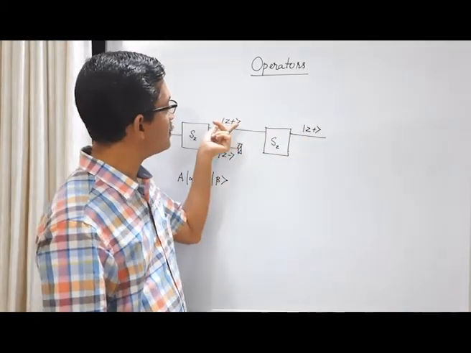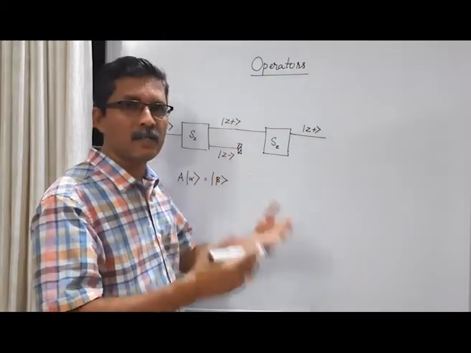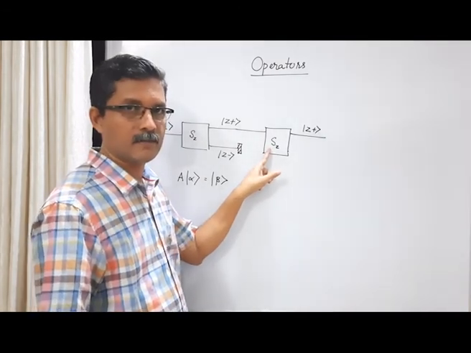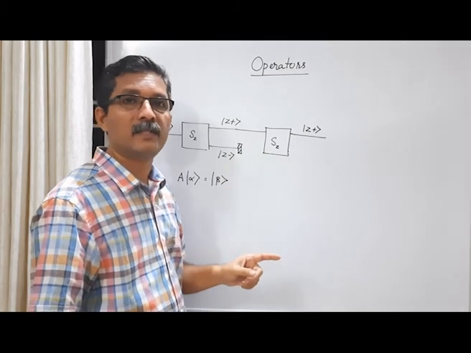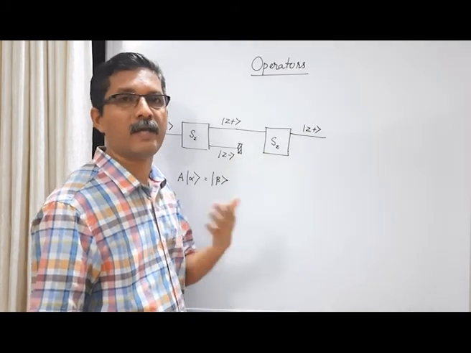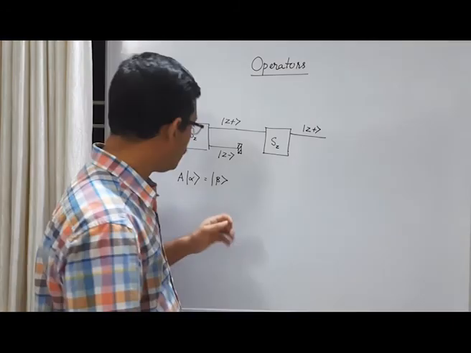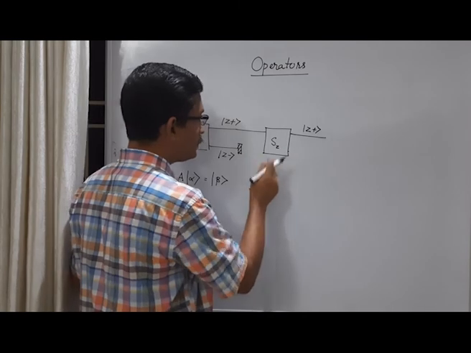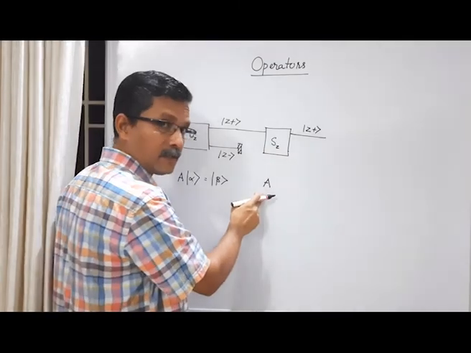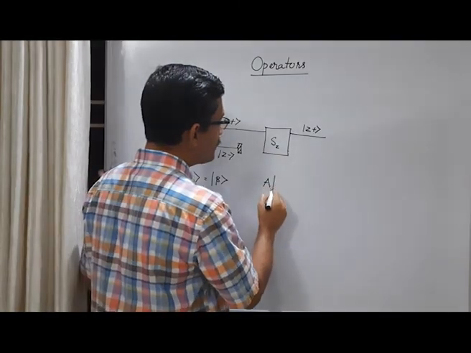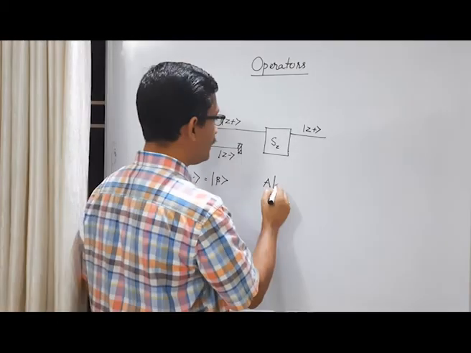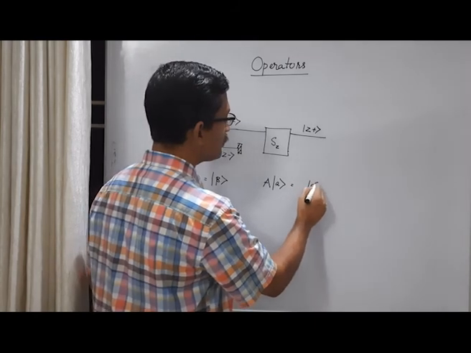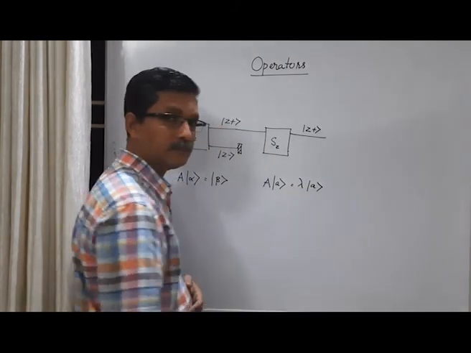It means that this state, ket z plus, is a special state, a characteristic state for this physical quantity Sz. This characteristic state is called an eigenstate or eigenket. So we can say that if an operator A, which represents this type of physical quantity, acts on this special ket, let us say ket A, then what you get is the same ket multiplied by a constant.